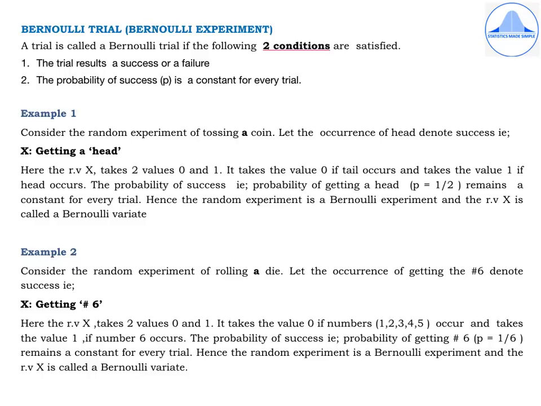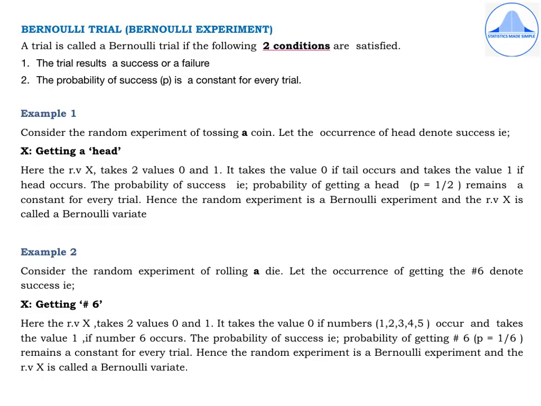Let's take the second example. Consider the random experiment of rolling a die. When we roll a die, there are 6 possible outcomes, and all of you again are aware that the probability of getting any number on the die is 1 divided by 6. In this example, if I get the number 6, then it is considered a success. You can write the same example by choosing any other number on the die. So I am defining X as getting number 6.